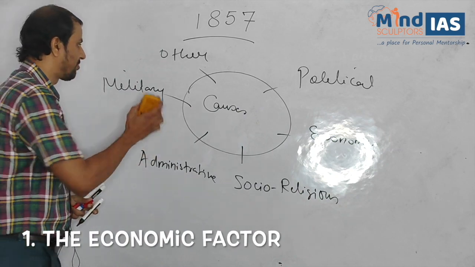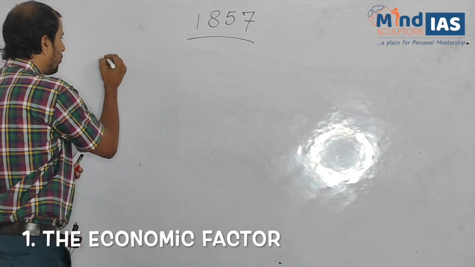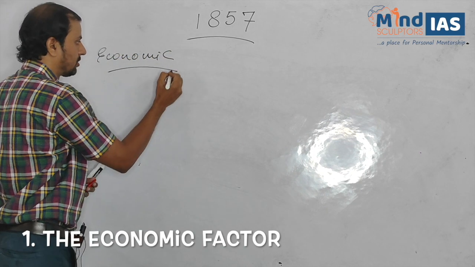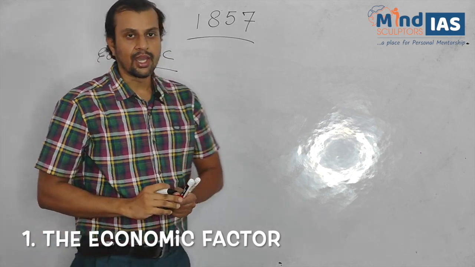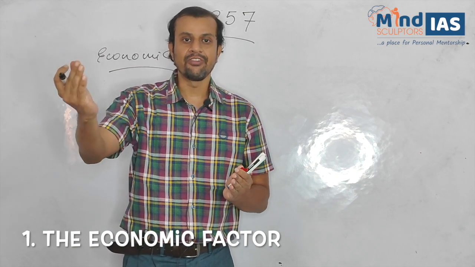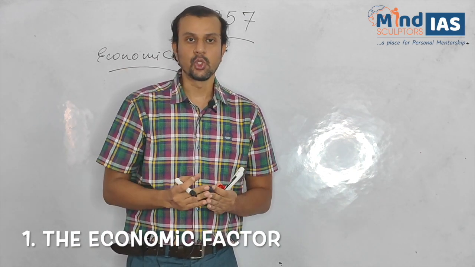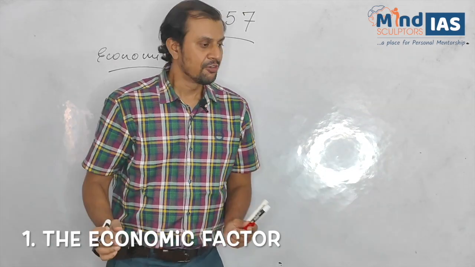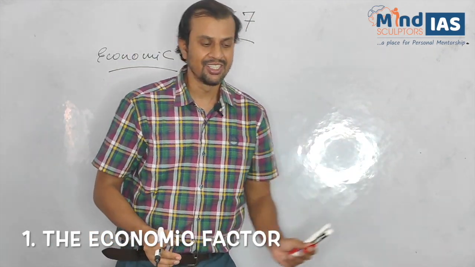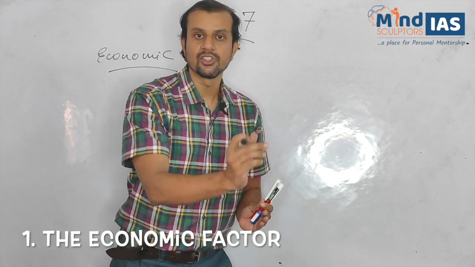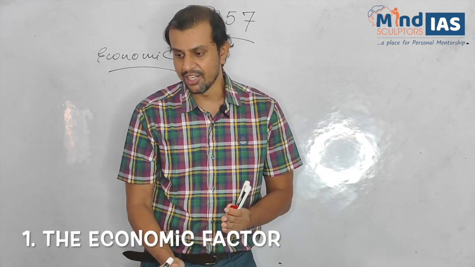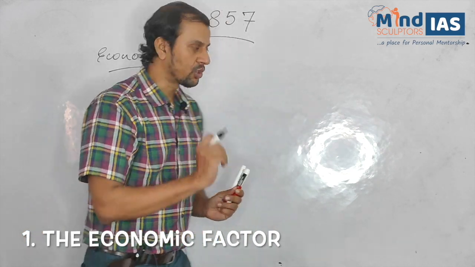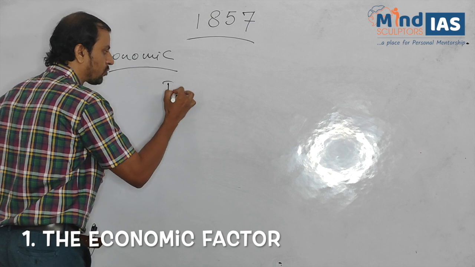First, the economic factors. We can always say the advent of British in India led to the impoverishment of three kinds of people. First, the peasantry class. Secondly, the artisans or the handicraftsmen. And thirdly, traders or the mercantile class.